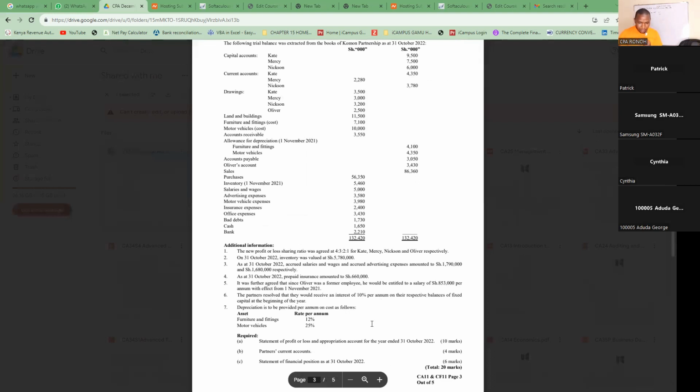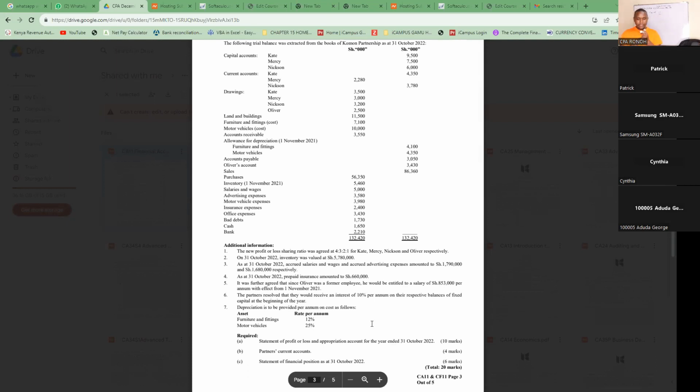So how do we tackle this additional information? Number one, we have been told the new profit sharing ratio for the agreed partners is 4 to 3 to 2 to 1. That is after admitting a new partner, that is Oliver, and then Nixon. Number two, on 31st October 2022, inventory was valued at 5.78 million.